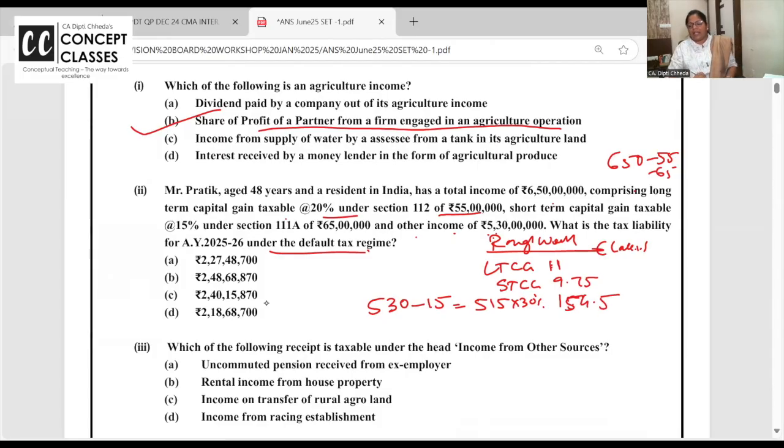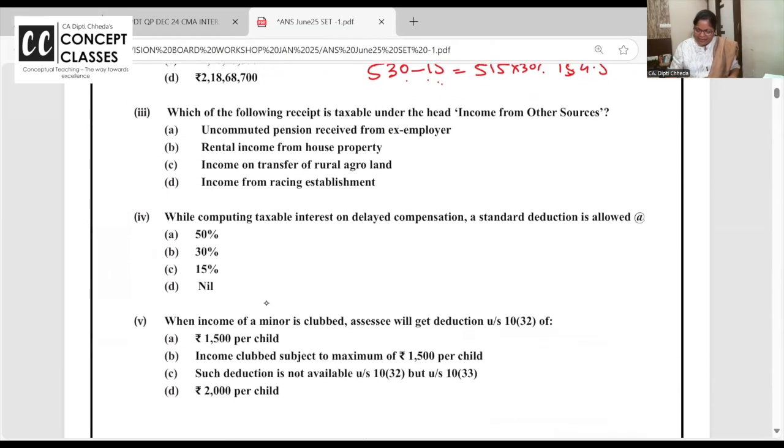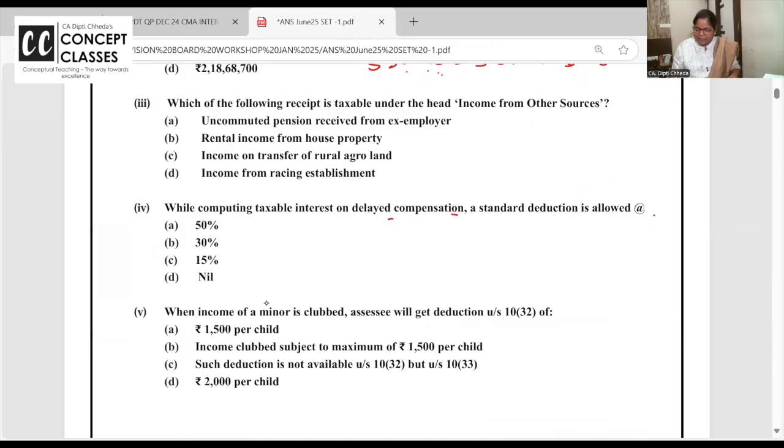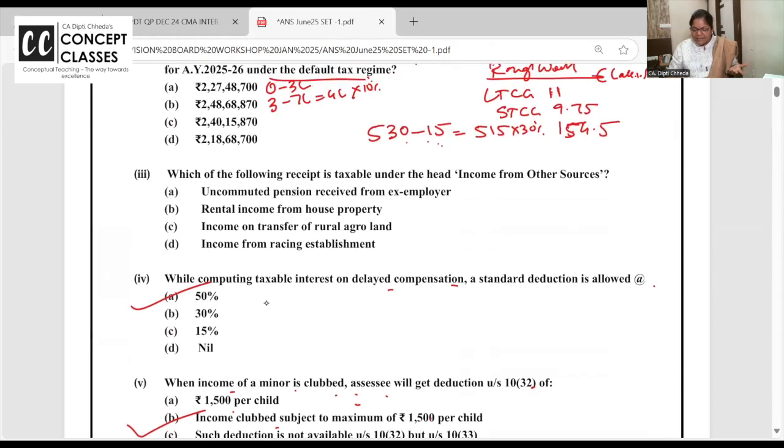154.5. Now, for the first 15 lakhs, 0 to 3 lakh, nil. 3 lakh to 7 lakhs, on the next 4 lakh, I hope you are doing revision with me, 10%. This is crucial. I'll tell you where students make mistakes. It's as good as a 5-mark question and been asked for 2 marks. But somewhere it's very easy also. Like this you can answer. Delayed compensation, whenever you get 50% standard deduction. Income of minor club, you will get deduction of 1500 or income clubbed, subject to 1500. If income clubbed is 800, then you will get 800. So there is something very easy also.